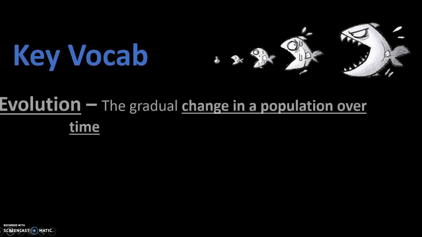Before we start talking about evolution, let's go over two key vocabulary words. Number one, we have evolution. And what evolution is, it's the gradual change in a population over time.